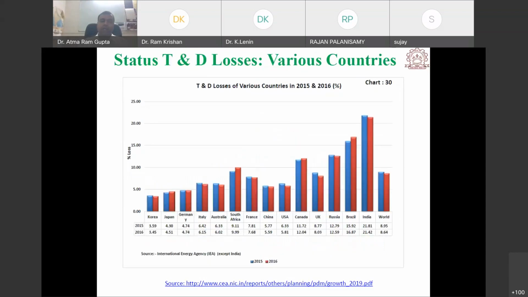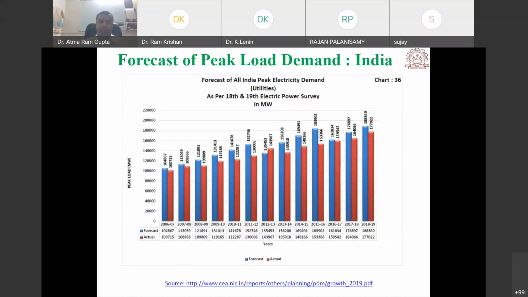Okay, and if you compare with the developed countries, you can see India has the highest transmission and distribution losses among these countries. Okay, so we need to reduce these losses.